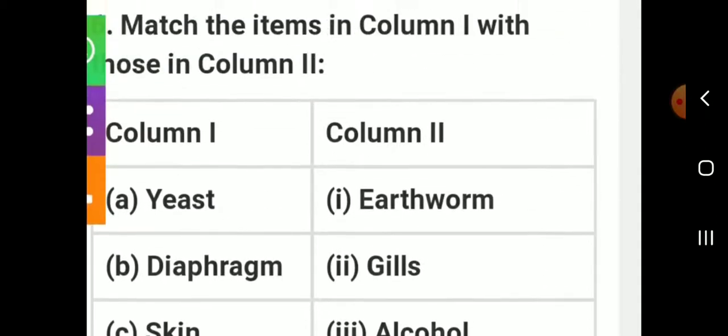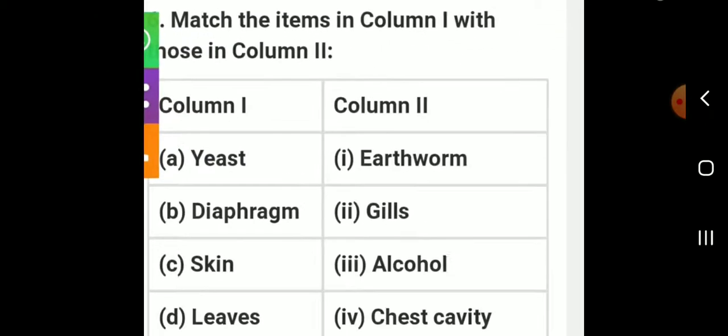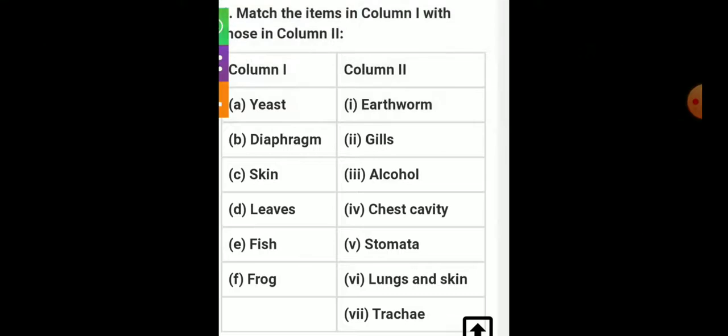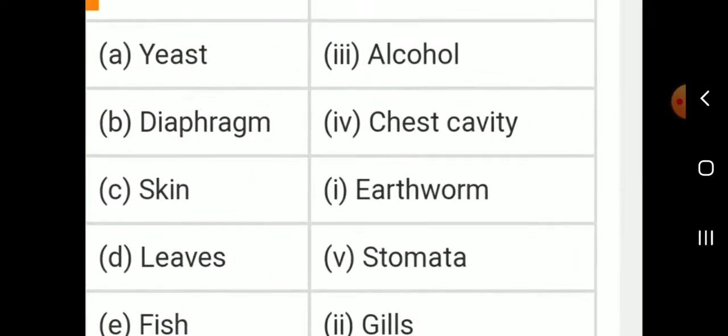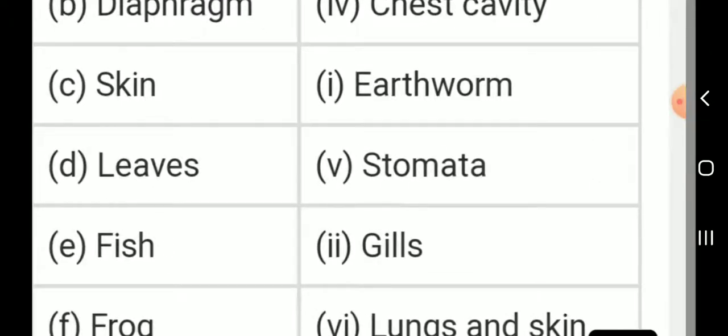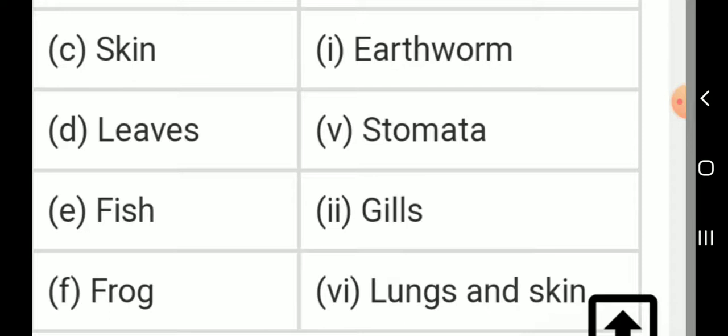Okay. Next, match the following, column 1 and column 2. The answer is yeast. Yeast, the answer is alcohol. Okay. Next, diaphragm. The answer is chest cavity. Then next one, skin, earthworm. Then next, leaves. Leaves, stomata.